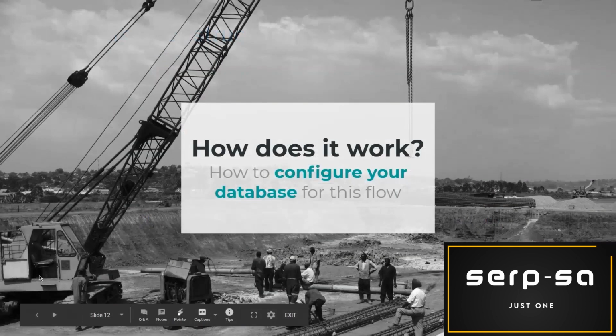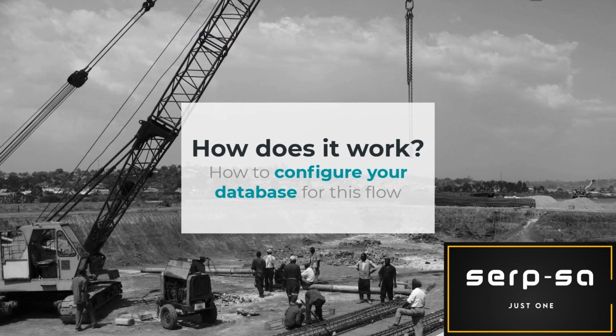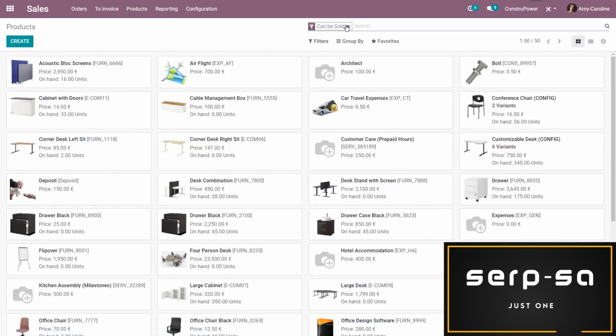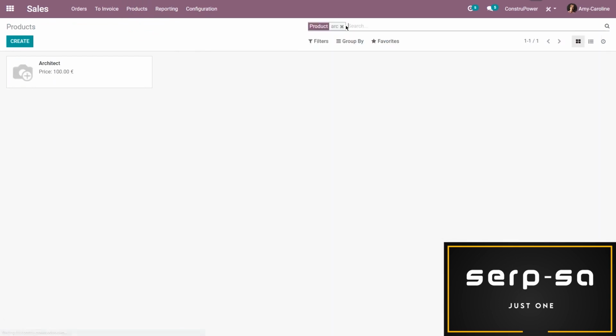So how is this possible? How can we make this work in Odoo? Well, there are a few things that we have to do to automate some processes. So we're going to go back to the database. And what I'm going to do first is I'm going to go to products, and I'm going to remove the can be sold filter, and I'm going to look for my architect.